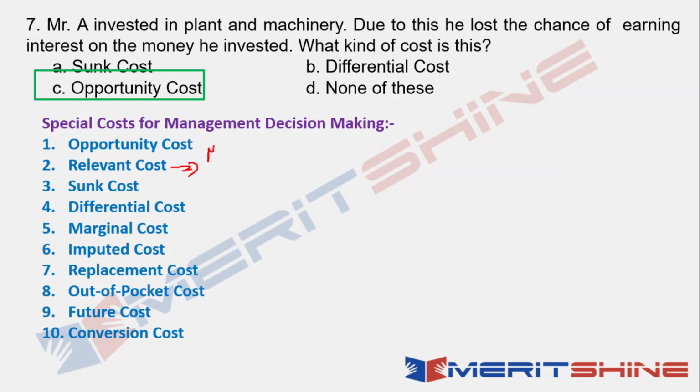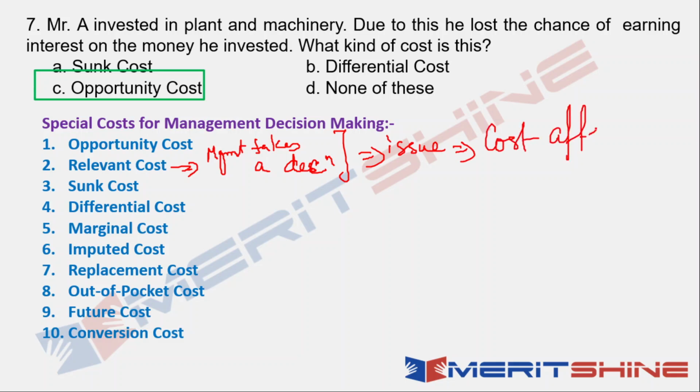Matlab, if management takes a decision regarding a particular item or issue, then the costs that are affected are relevant costs. And those that are not affected are irrelevant costs.